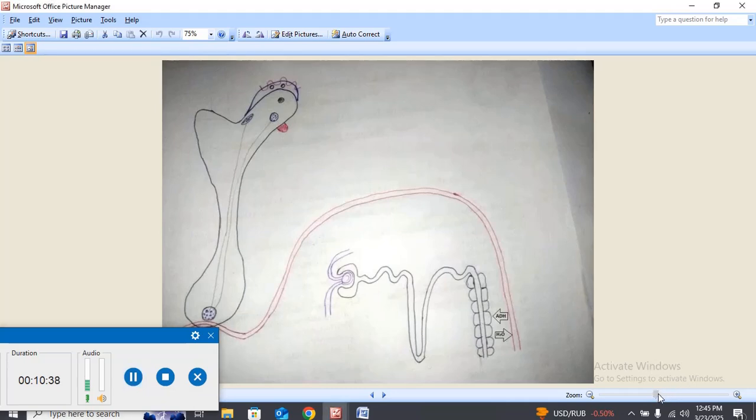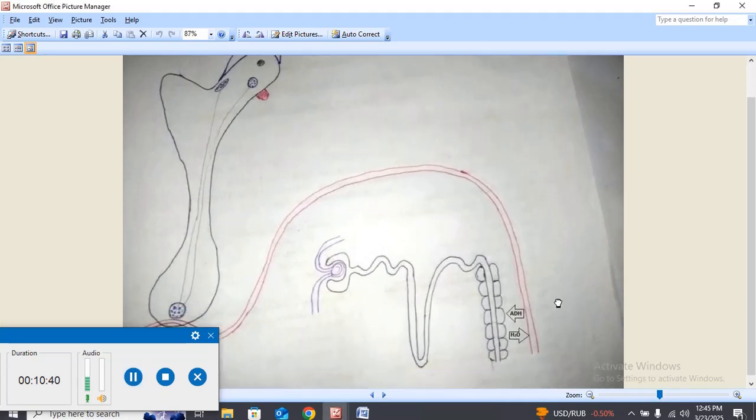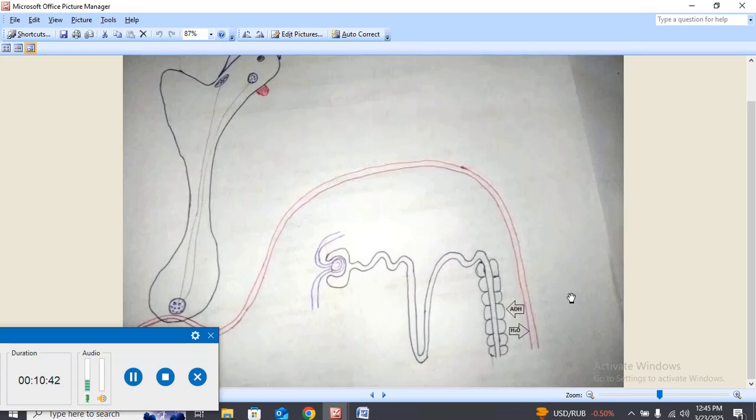I'm going to make it a little broader. Over here we can see that the antidiuretic hormone acts on the distal convoluted tubule of the nephron. This is the whole nephron. This is the efferent arteriole. This is the glomerulus.